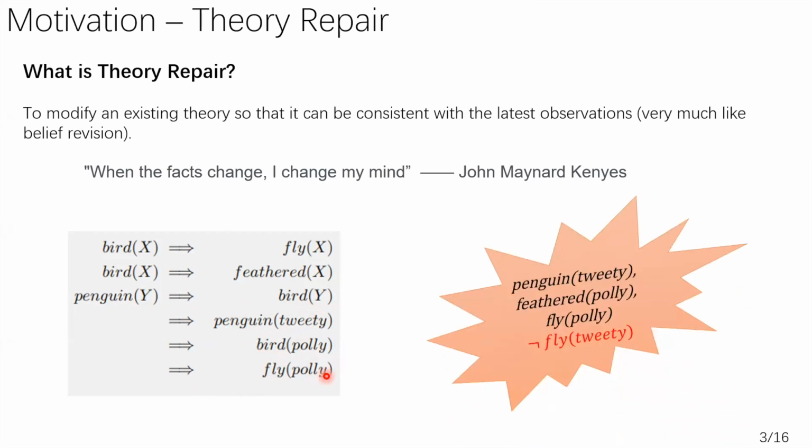However, now we have some new observations. We saw that Tweety is a penguin, Polly has feather, Polly can fly, and most importantly, Tweety cannot fly. This contradicts our theory in mind, because we know that Tweety is a penguin and thus a bird, and thus it should be able to fly. Now our theory is faulty, for it becomes incompatible with our latest benchmark observation, and we have to repair our